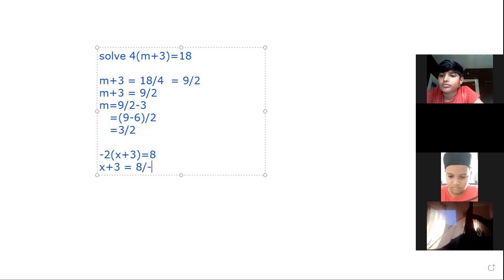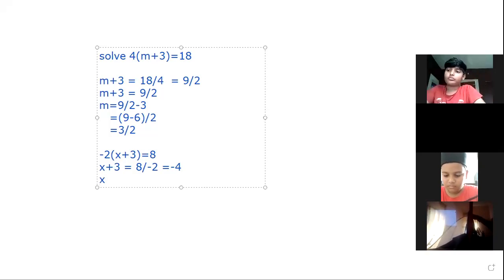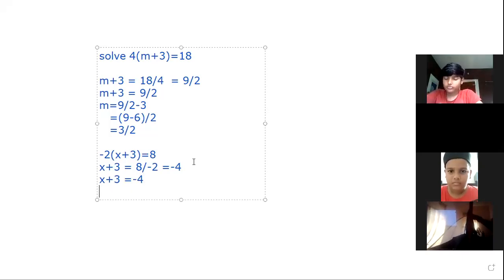8 divided by minus 2. Then what is the value of 8 divided by minus 2? It is minus 4. 8 divided by minus 2 is equal to minus 4. Now we get x plus 3 is equal to minus 4. Then, what should be the value of x?